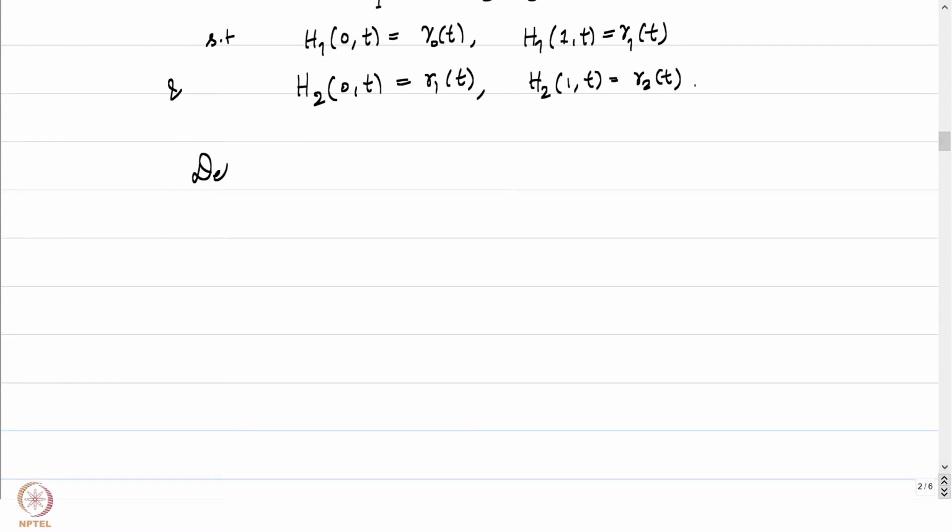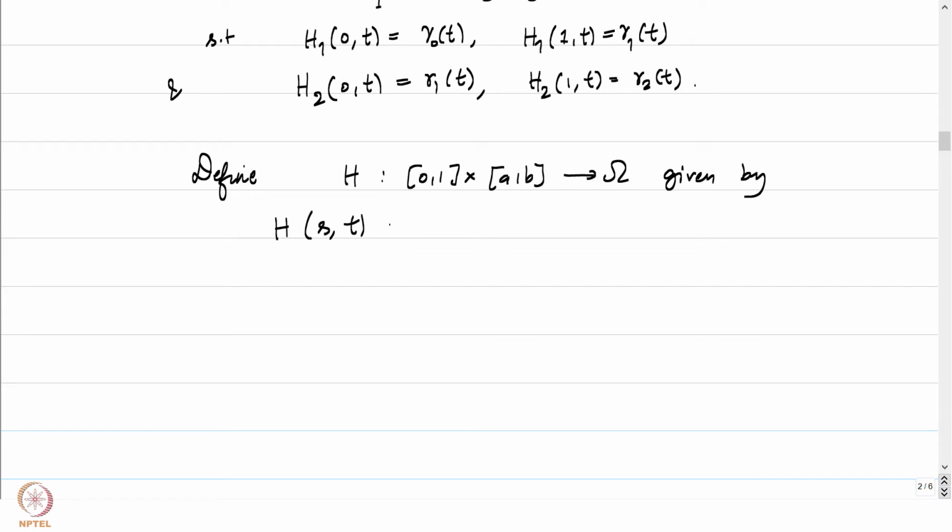We will now define a new map, or maybe let's call it H, since we didn't use H in this. H from [0, 1] cross [a, b] into omega given by H of (s, t). This we will go at twice the speed in each of the above homotopies.